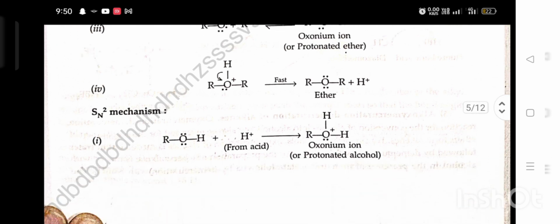Fourth, then there is a loss of H positive ion and it forms ether plus H positive.